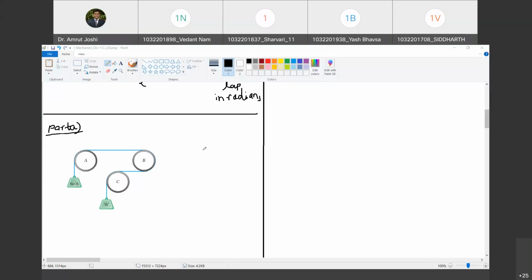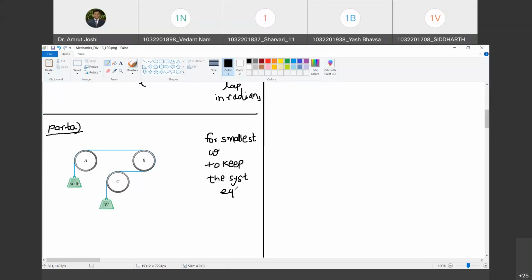So for the smallest W, which impending motion are we looking at? Can you tell me that? For the smallest W to keep the system in equilibrium. Are you with me? Yes, sir. Keep the system in equilibrium.